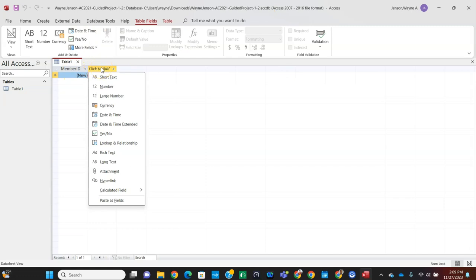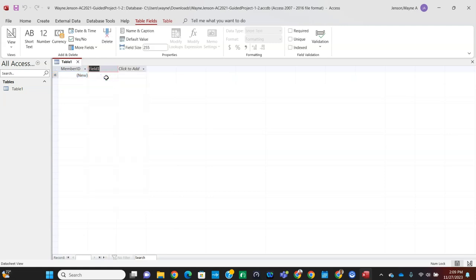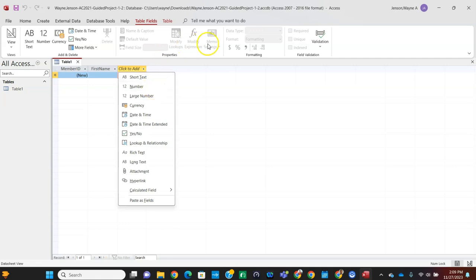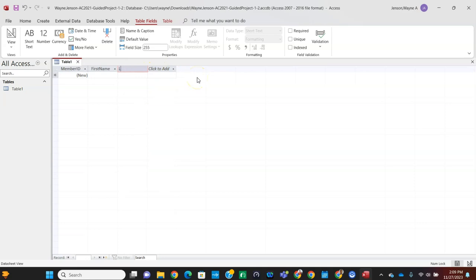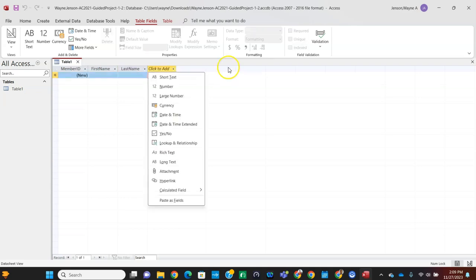And we're going to enter a short text field for this next field. So we're going to click the short text data type. And then for the field name, instead of field 1, it's going to be FirstName, all one string like that. And then hit enter. And we're going to enter another short text field, and that's going to be called LastName, uppercase L, uppercase N, all one string.